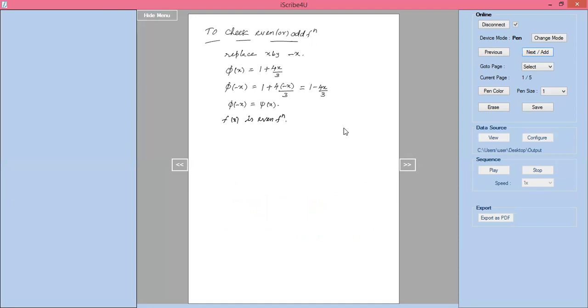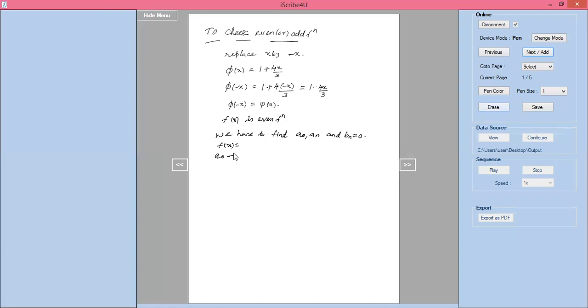So now, whenever it is an even function, we have to find a naught and an, and bn equal to 0. A naught equal to, here the L value also I found out. Before writing a naught, I'll write f of x formula.